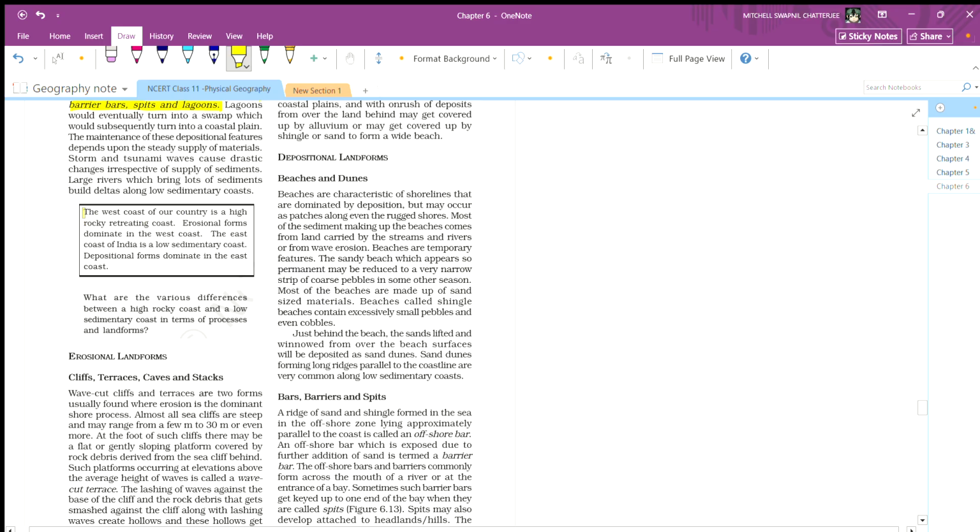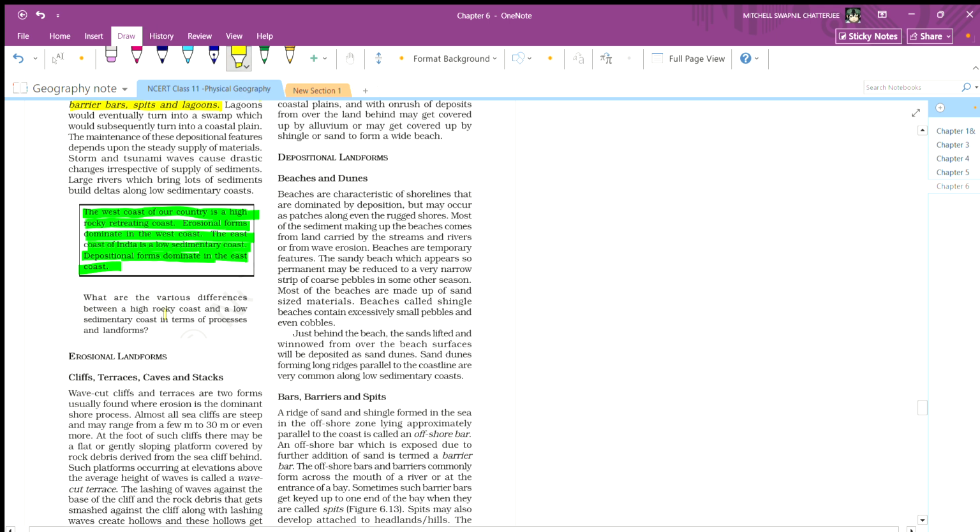The west coast, this is kind of important. The west coast of our country is a high, rocky, retreating coast. Erosional forms dominate in the west, and the east coast of India is a low sedimentary coast. Depositional forms dominate on the east coast.